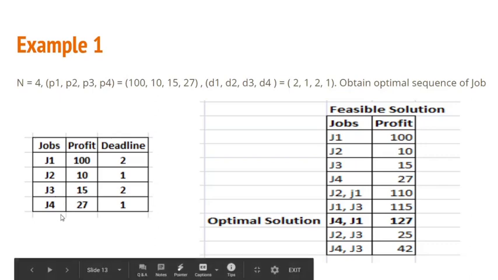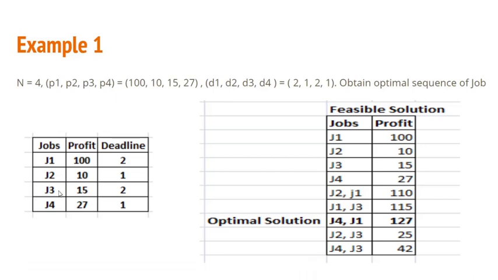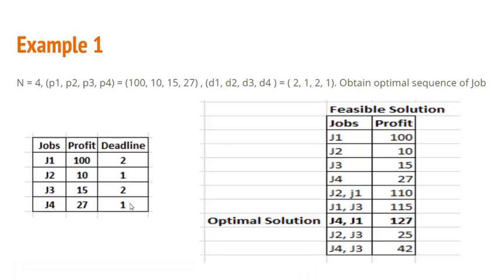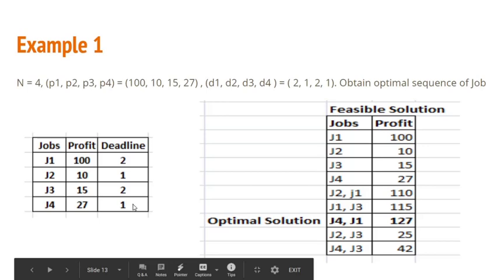Okay, now let us see the combinations of job 2. Job 2 with J1 is already done. Now job 2 followed by job 3. Is it possible? Yes, because deadline of job 2 is 1, deadline of job 3 is 2. So in the same sequence you can execute the jobs J2 followed by J3, and the profit earned will be 25. Is there any further combination of J2? J2 and J4? Whether J2 and J4 will be executed? No, because both are having the deadline 1. So at one deadline only one job can be executed, right? So you can't take this pair for combination.